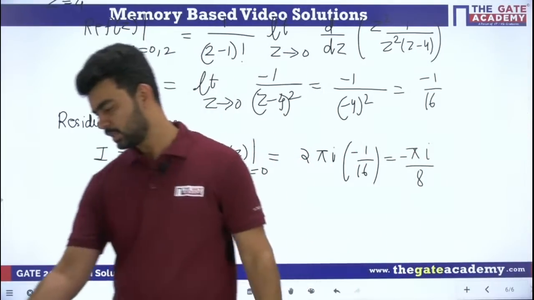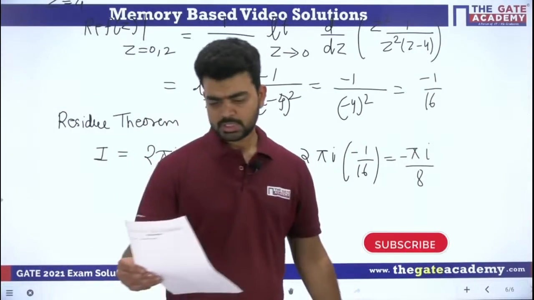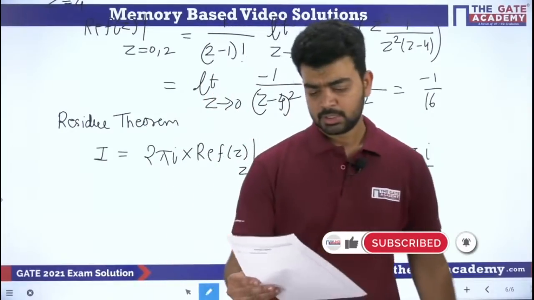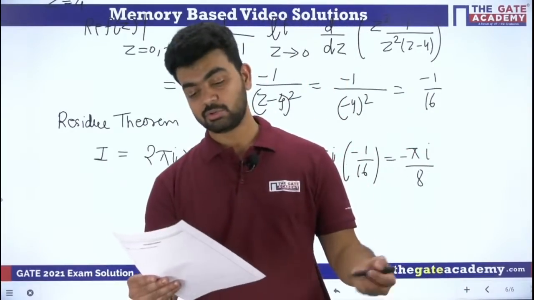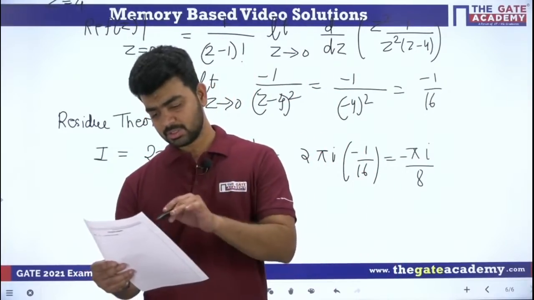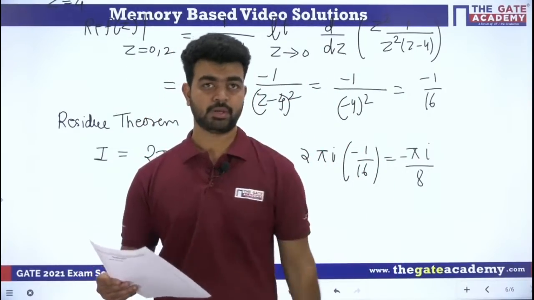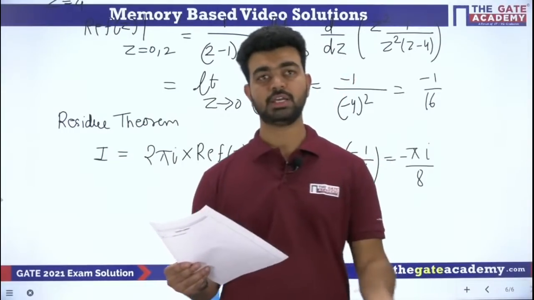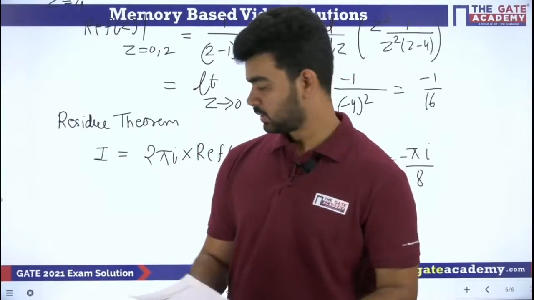There were 4 options. First option was 0, second option was pi by 2 into I, third option was minus pi by 8 into I, and fourth option was minus pi by 16 into I. Here in the options they are using J, but as standard we use iota, so fine. So this is the question.